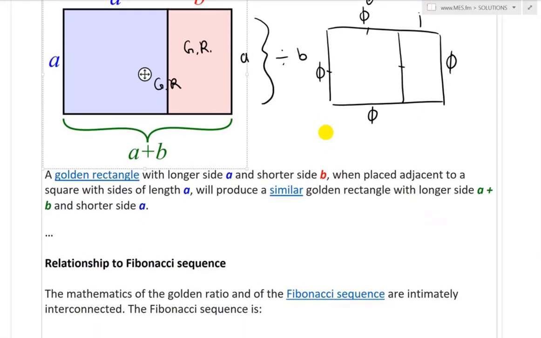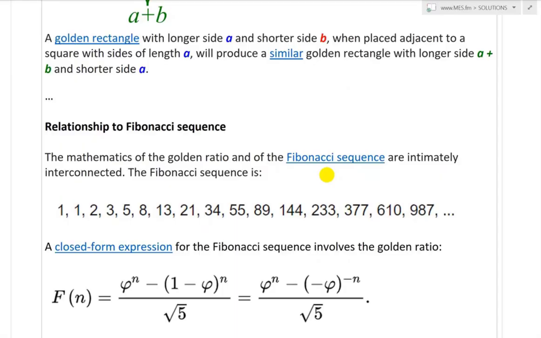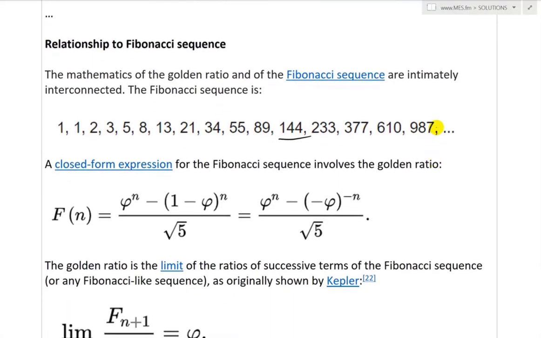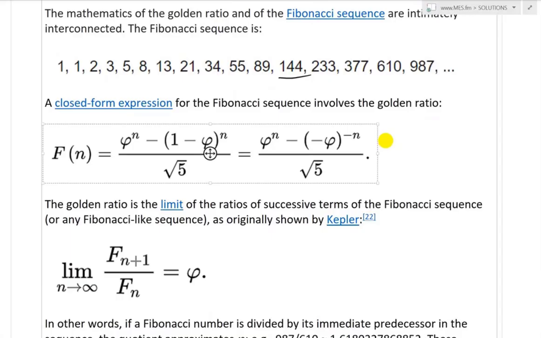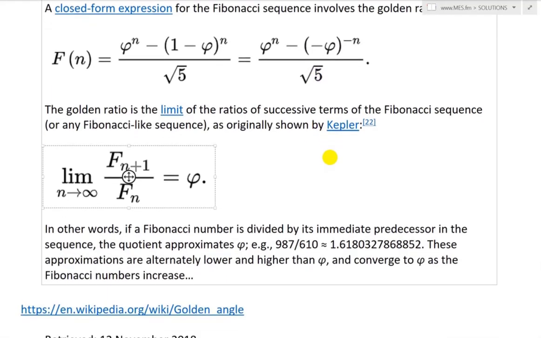So fascinating stuff. Going further, now the relationship to the Fibonacci sequence. The mathematics of the golden ratio and the Fibonacci sequence are intimately interconnected. The Fibonacci sequence is 1, 1, 2, 3, 5, 8, 13, 21, 34, 55, 89, 144, 233, 377, 610, 987. And a closed form expression for the Fibonacci sequence involves the golden ratio, and you can write it like this: F_n equals (phi^n minus (negative phi)^(-n)) divided by the square root of 5. So the golden ratio is the limit of the ratios of successive terms of the Fibonacci sequence, or any Fibonacci-like sequence, as originally shown by Kepler.